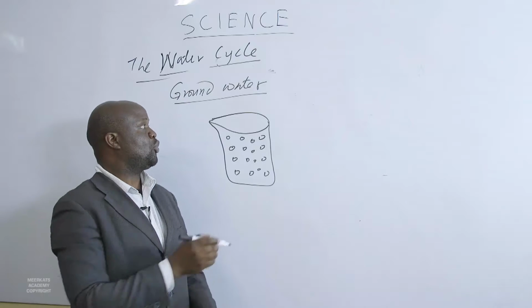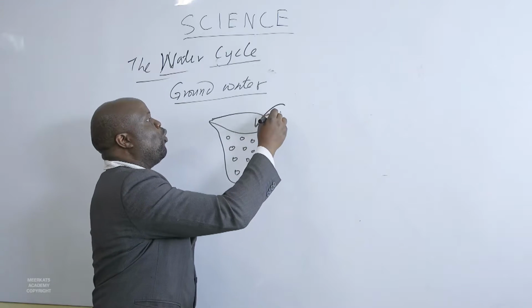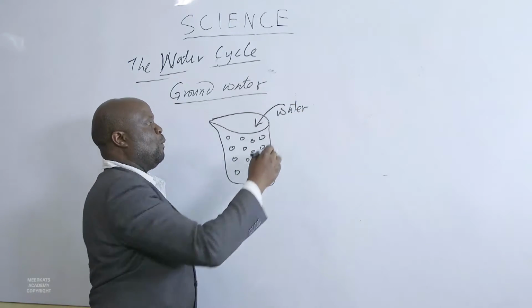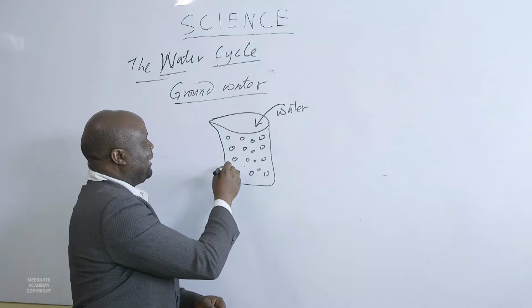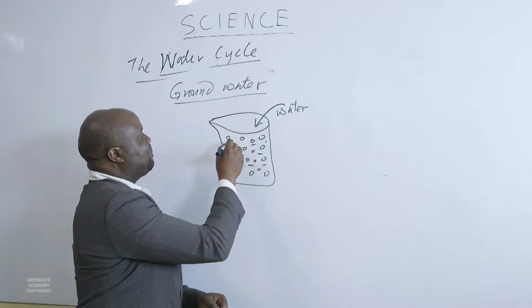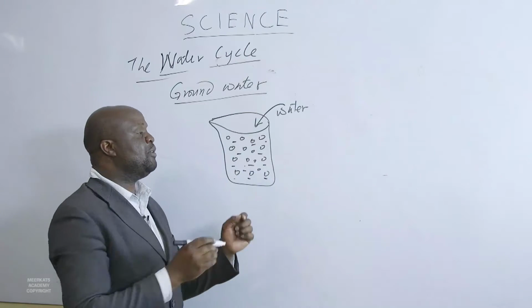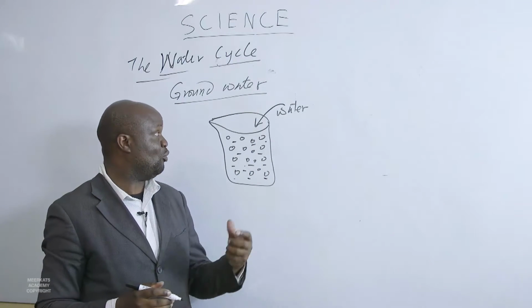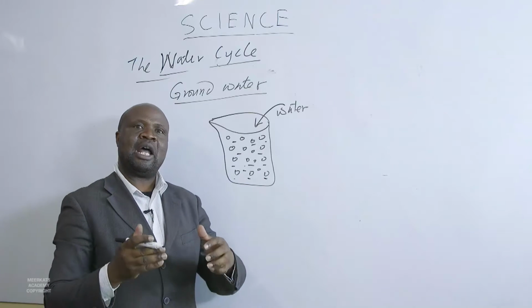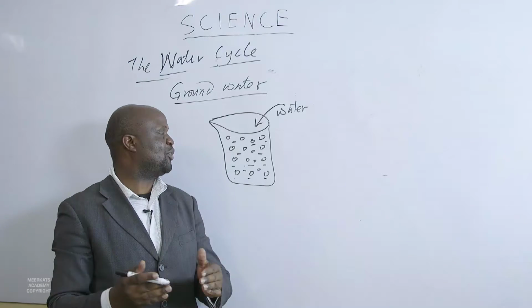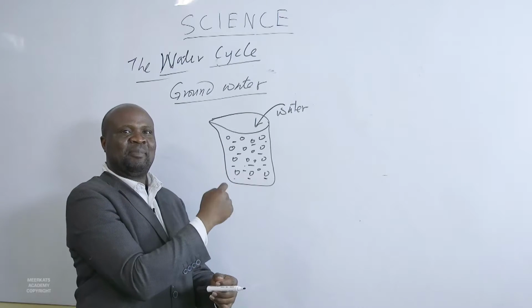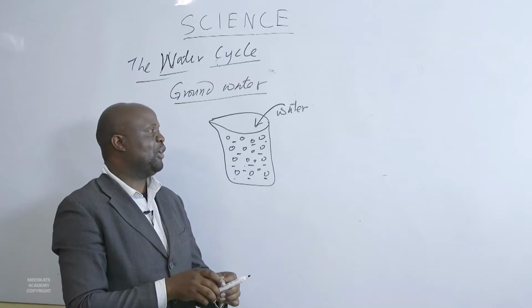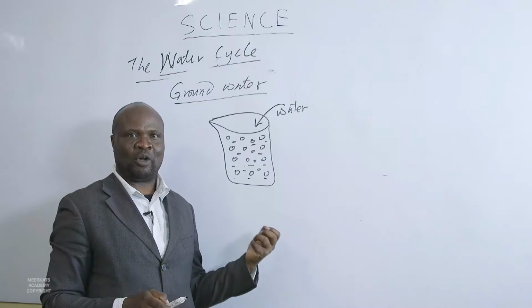So when you pour water within sand, you will find that water will take the spaces that are in between the sand. That is an example of a pervious rock. A pervious rock has spaces within it, and those spaces are taken up with water.